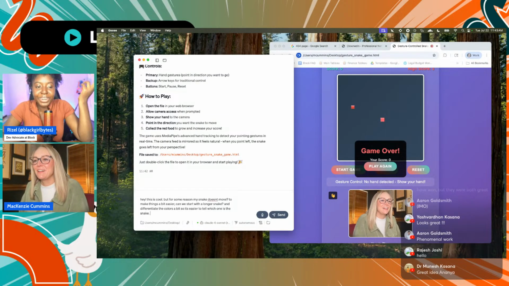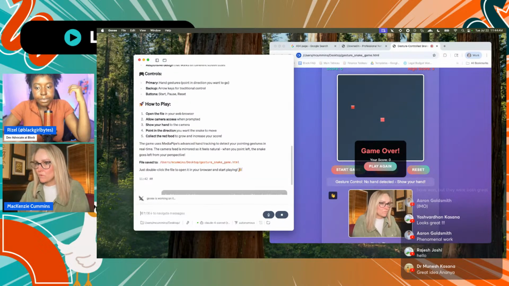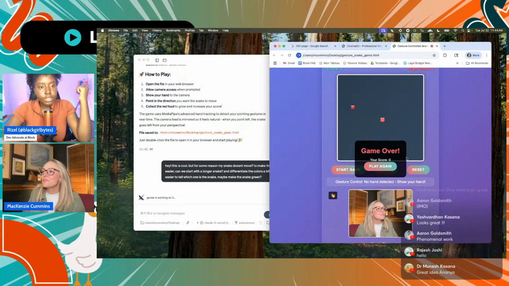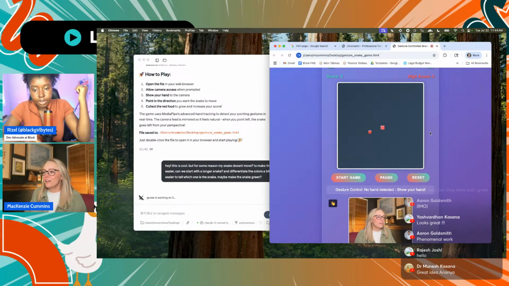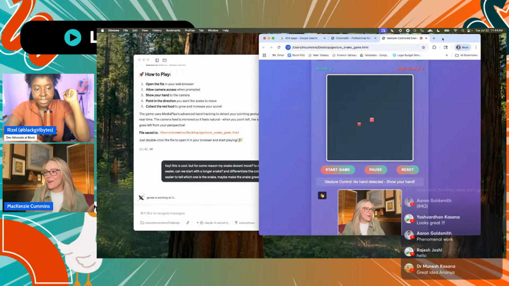That's true. Maybe make the snake green. Great. Okay, we'll start there and see if I can get it to work. That's a smart idea. That's actually really smart of you. But it's cool that it's detecting it already for you. Yeah, I mean, I'm thrilled about that part. I was a little worried it would not.